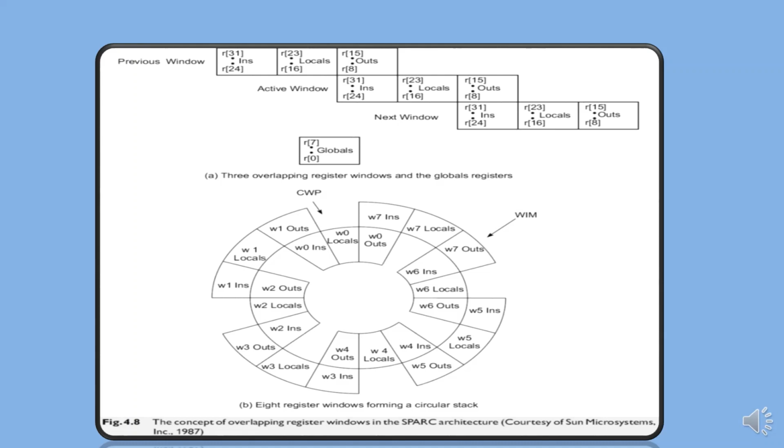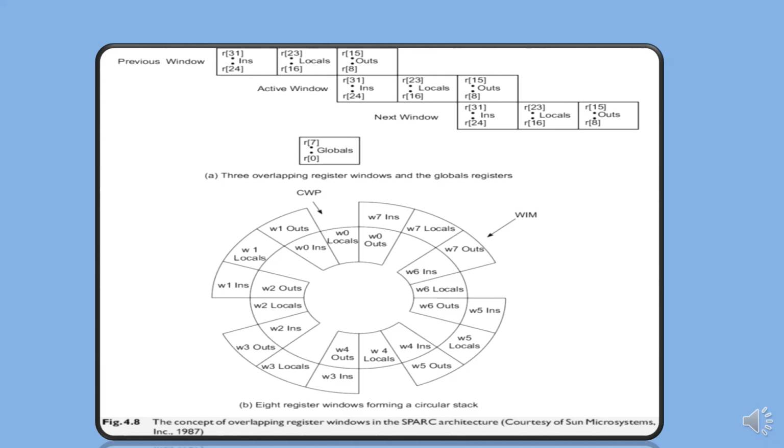The local registers are only locally addressable by each procedure. The ins and outs are shared among procedures. The calling procedure passes parameters to the called procedure via its outs, R8 to R15 registers, which are the ins registers of the called procedure.